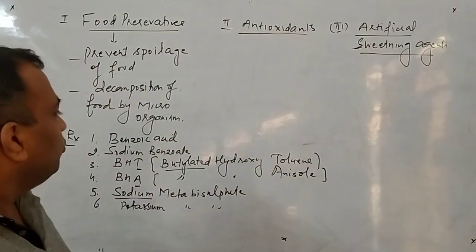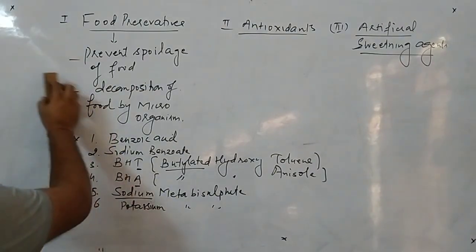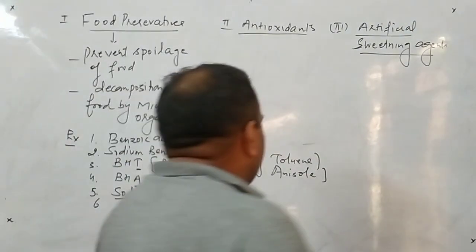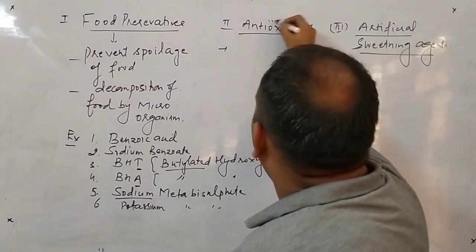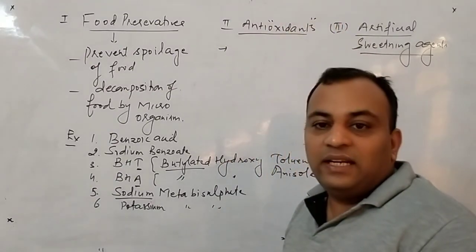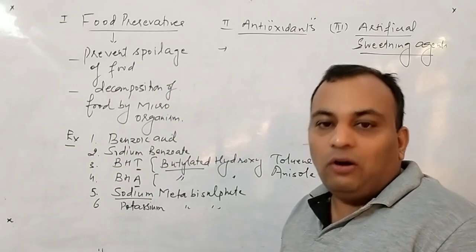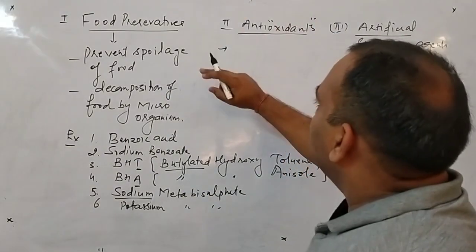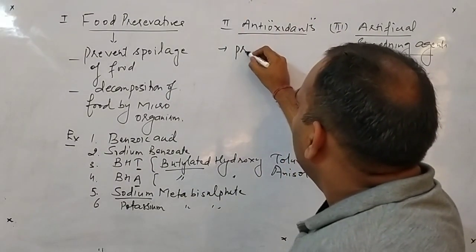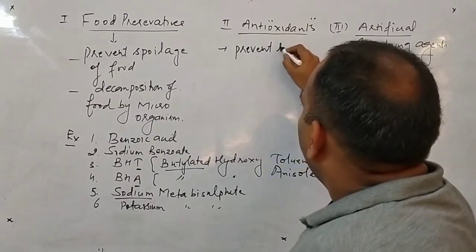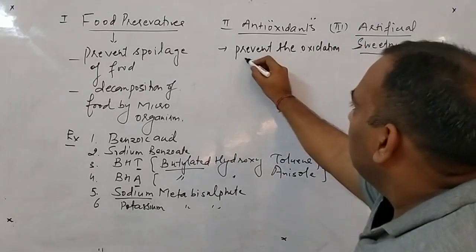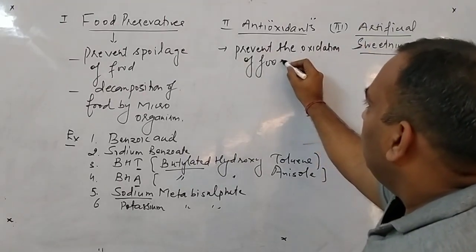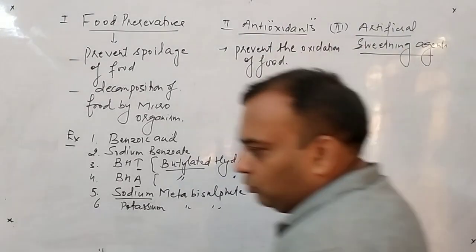Now second, we have to discuss the antioxidants. These are the chemical substances which, as the name indicates, are antioxidants. It means they work opposite to oxidation. So what will I write? I simply write: which prevent the oxidation of food. Clear to all of you?